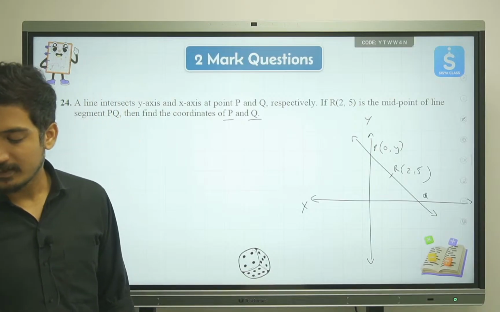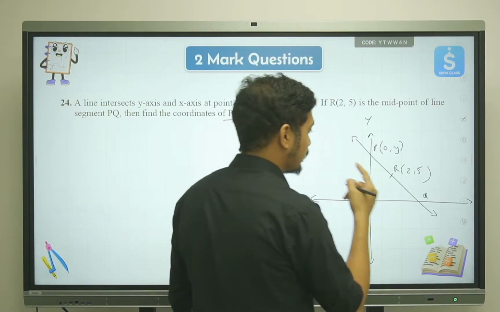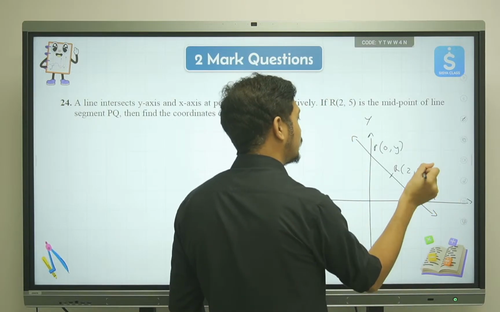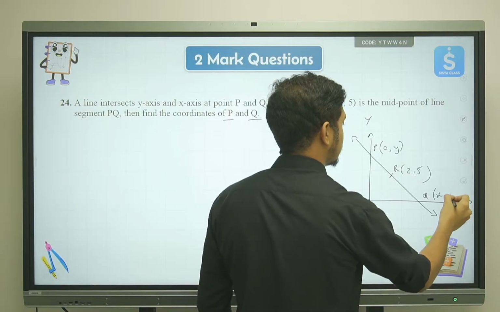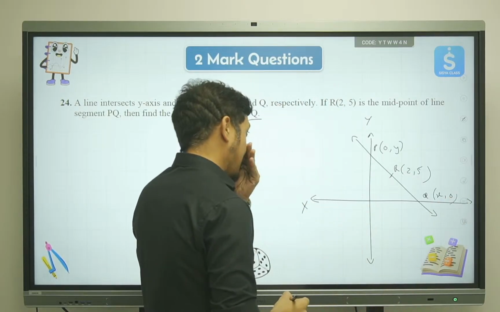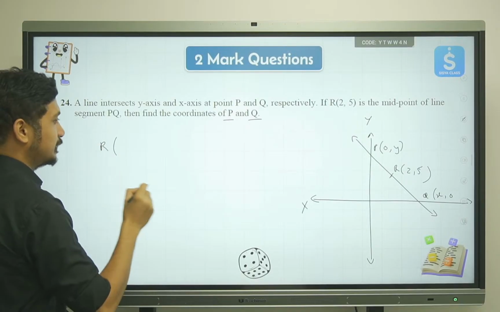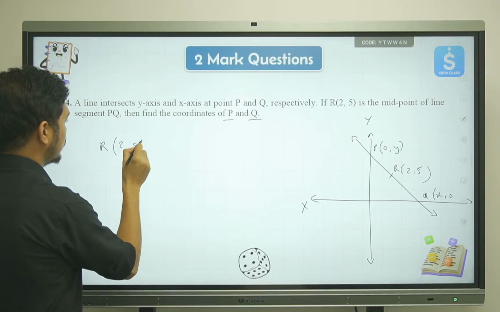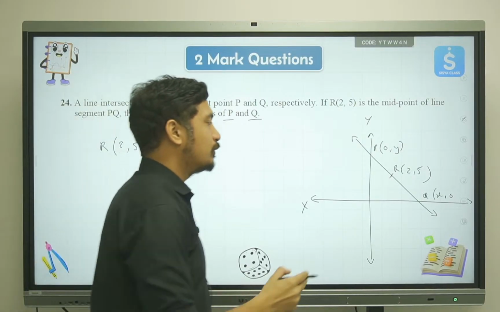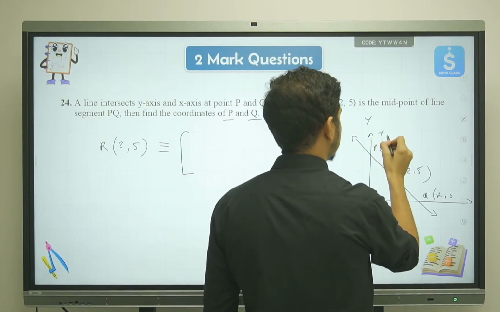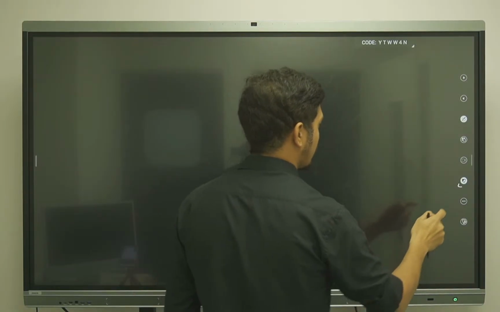Likewise, for Q, because this point is on the x-axis, the value of x is going to be something, but the value of y is going to be 0. This is how we'll try to equate it. So we'll say R, which is (2, 5), is the midpoint of the two points P and Q. So that is x1, y1, and this will be x2, y2.